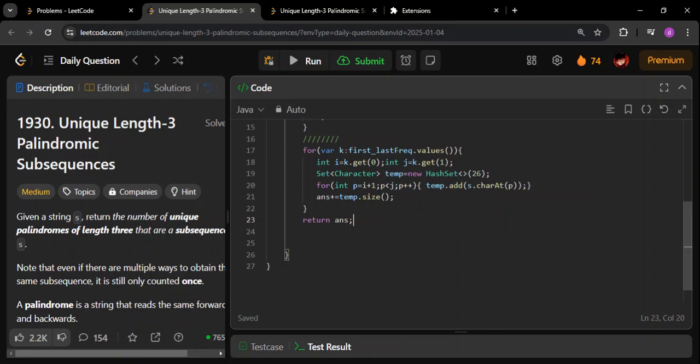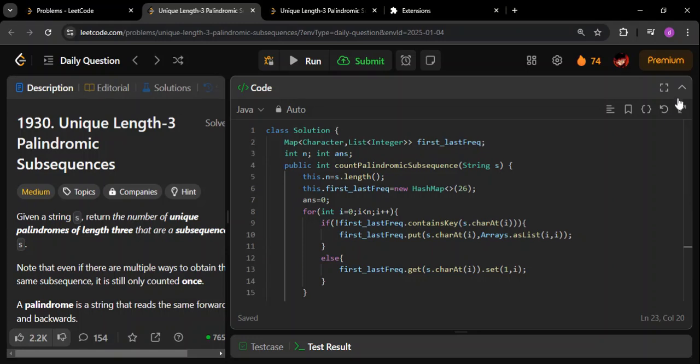Then I am starting the loop. For index p, I'm going from i plus 1 till j, less than j, remember that. Then I'm doing p plus plus. So in each case, for each of the characters in between these two indexes, I'm adding it to my character set. As simple as that. So at last, I'm just taking the size of the character set to get the unique number of characters between these two indexes, i and j. After that, I'm simply adding to the answer and I'm returning the answer.